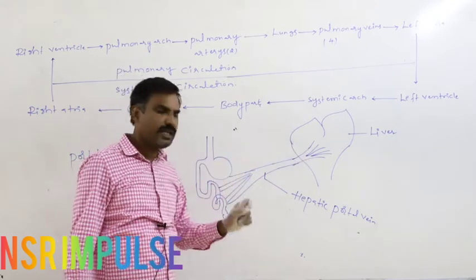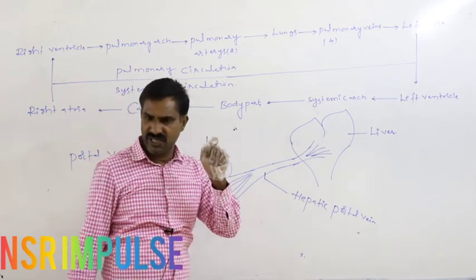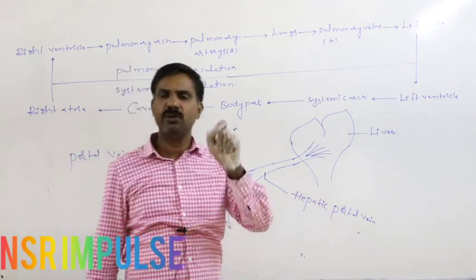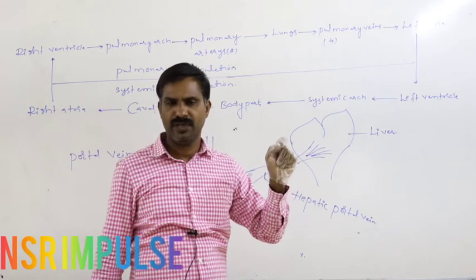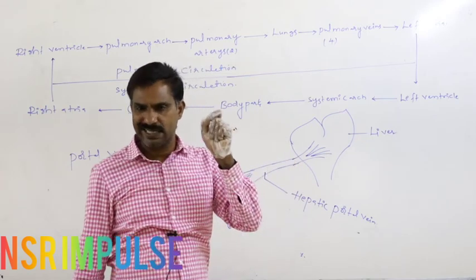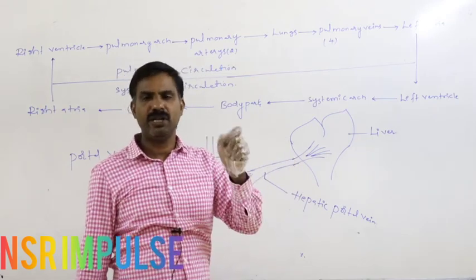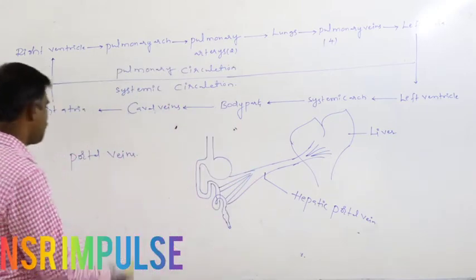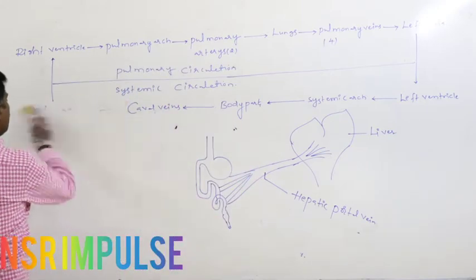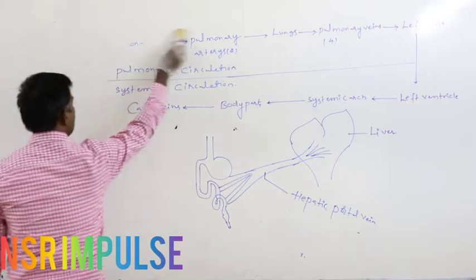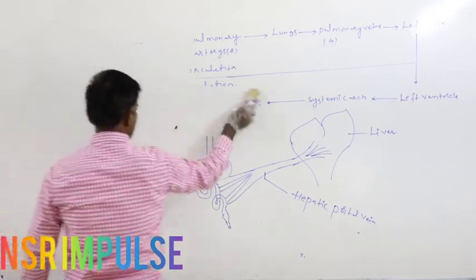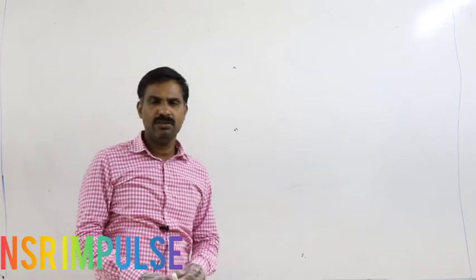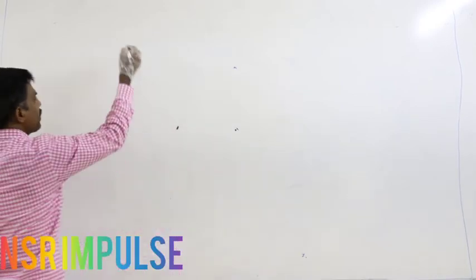The hepatic portal vein is the only portal vein present in our body. Renal portal vein is absent. The hepatic portal vein is present in the human body. This is the portal vein. Next, coronary circulation.